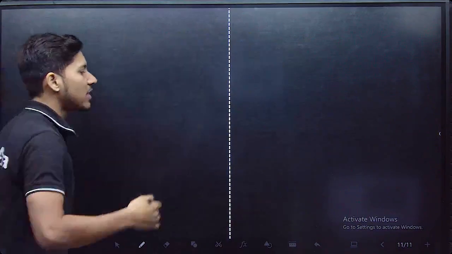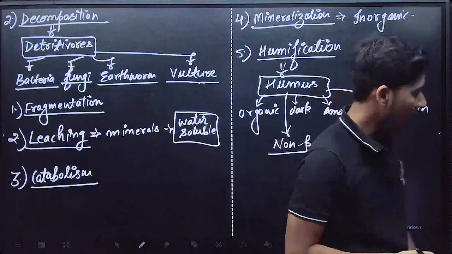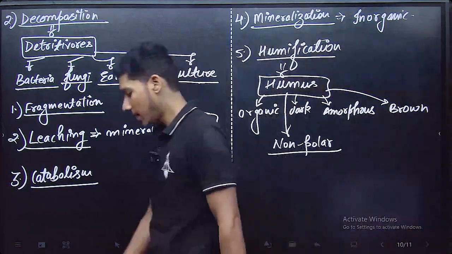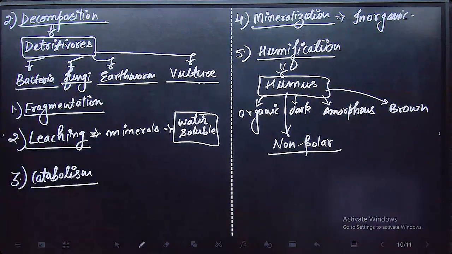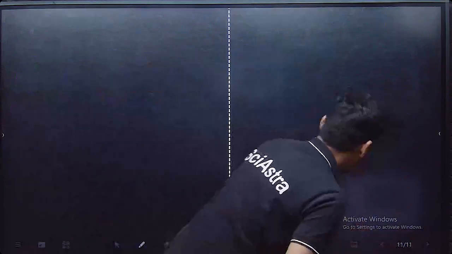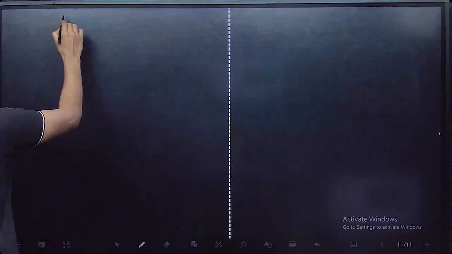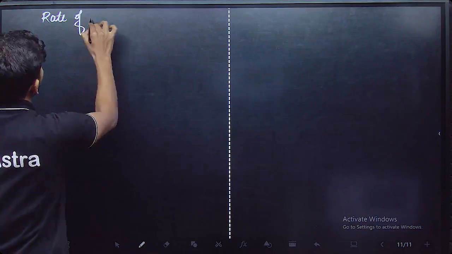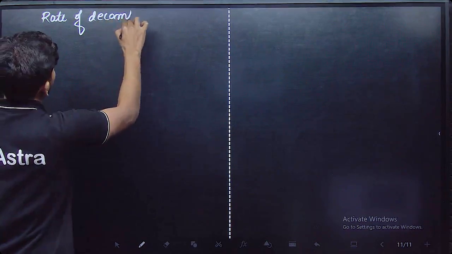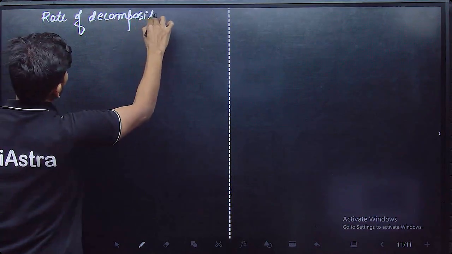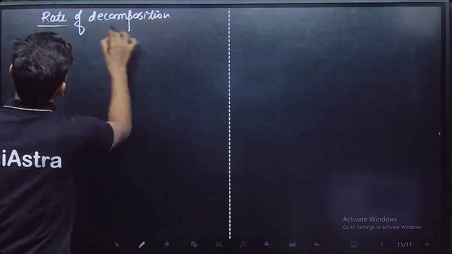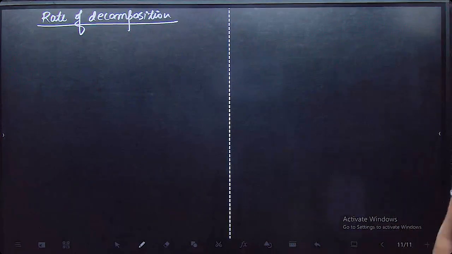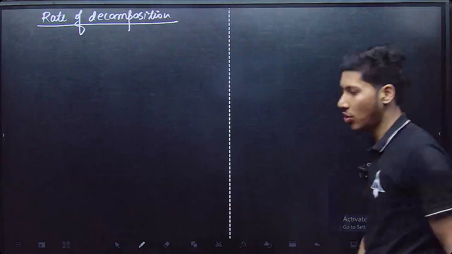So now we have seen the process of decomposition. It has 5 steps: fragmentation, leaching, catabolism, mineralization, and humification. Okay, now let's move ahead and see rate of decomposition. Rate of decomposition. We know that decomposition can be a fast process and it can be a slow process also.